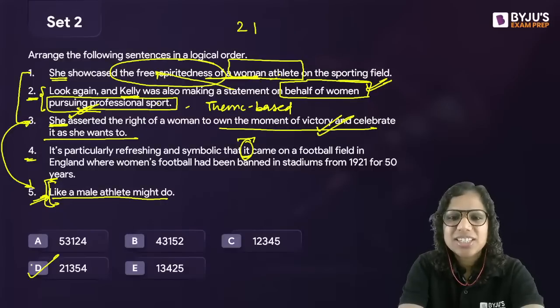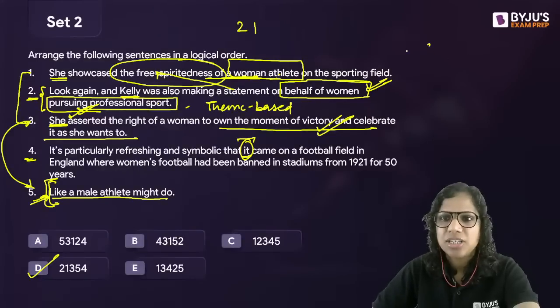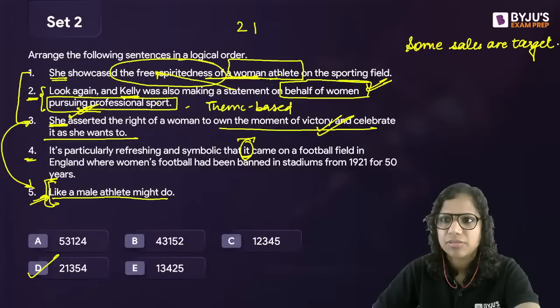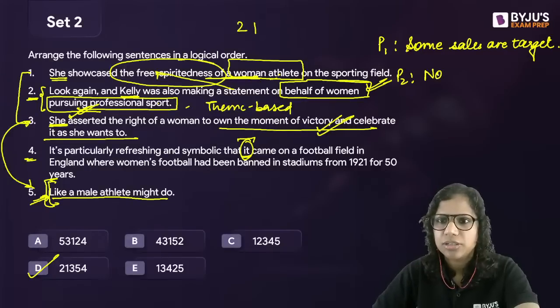Okay. So there was a syllogism question that was asked earlier. Let's just solve that as well as we go. So this is our question. Premise 1: some sales are target. Premise 2: no target is a goal.